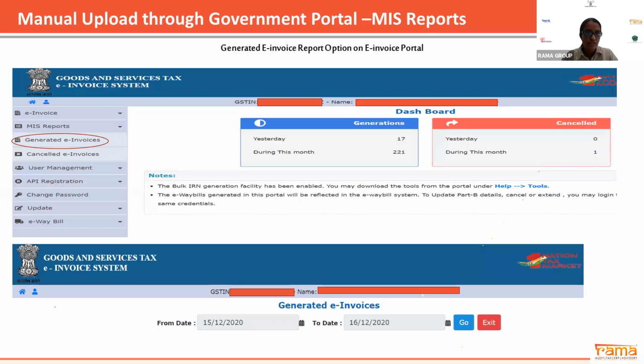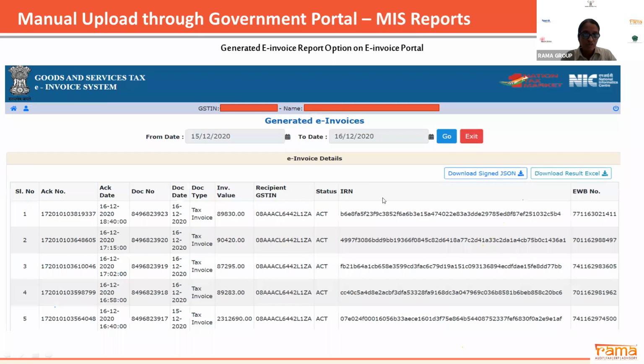One more facility provided by the NIC portal is the MIS report. Here you can get information on how many IRNs you have generated and how many IRNs you have cancelled in the last 2 days through this MIS report. I have selected the period 15 December to 16 December, so I can see how many IRN numbers I have generated. All this information will be available on the portal.